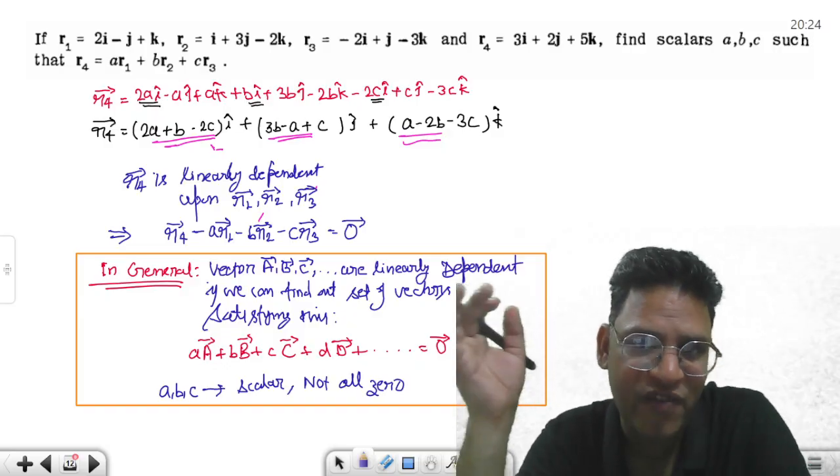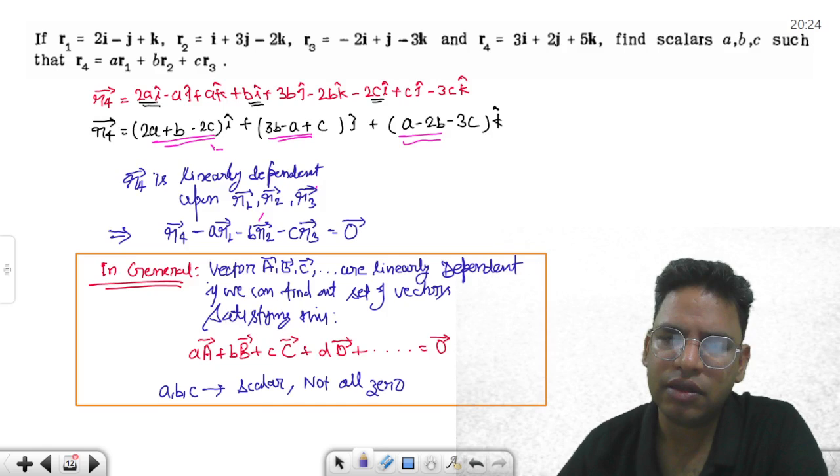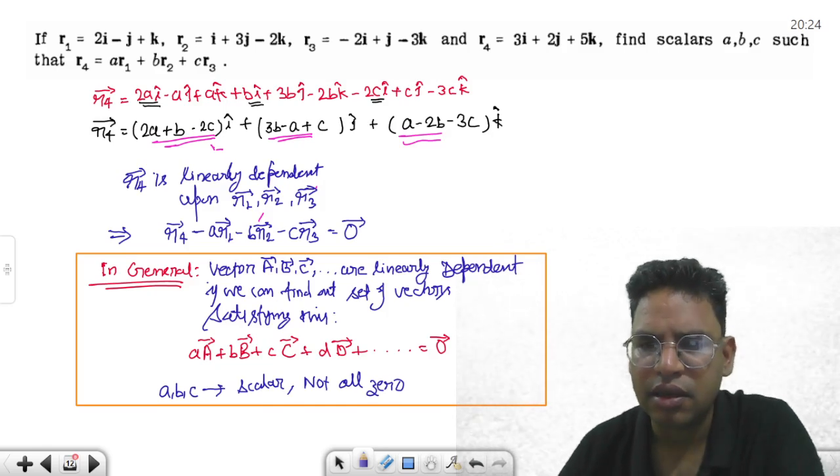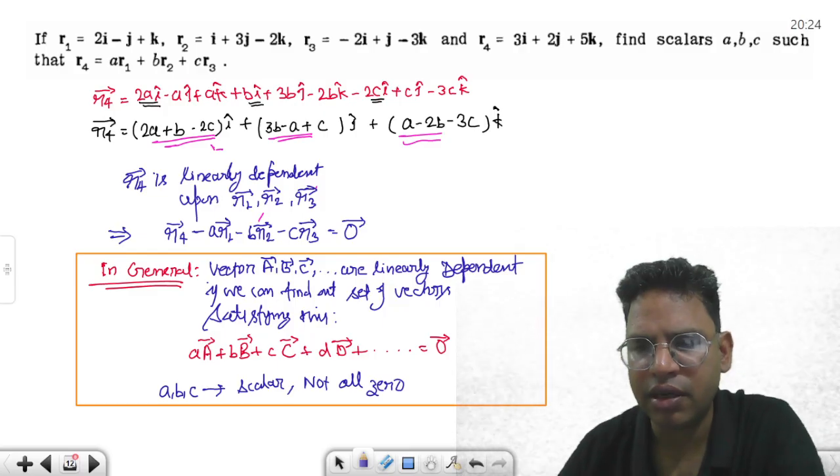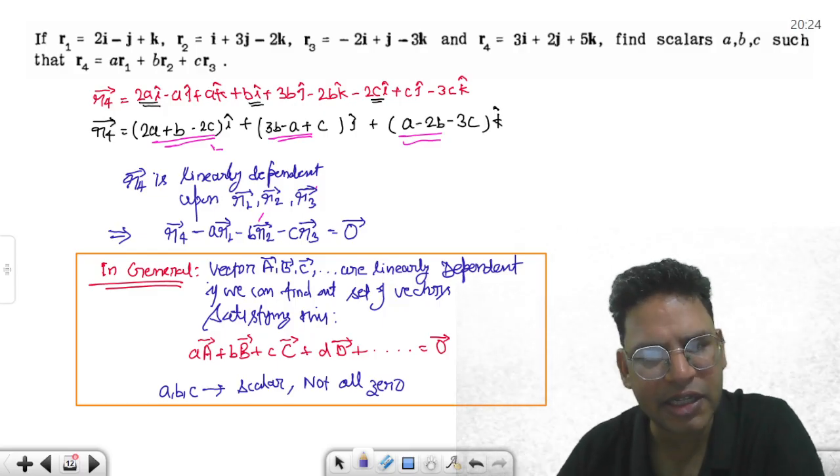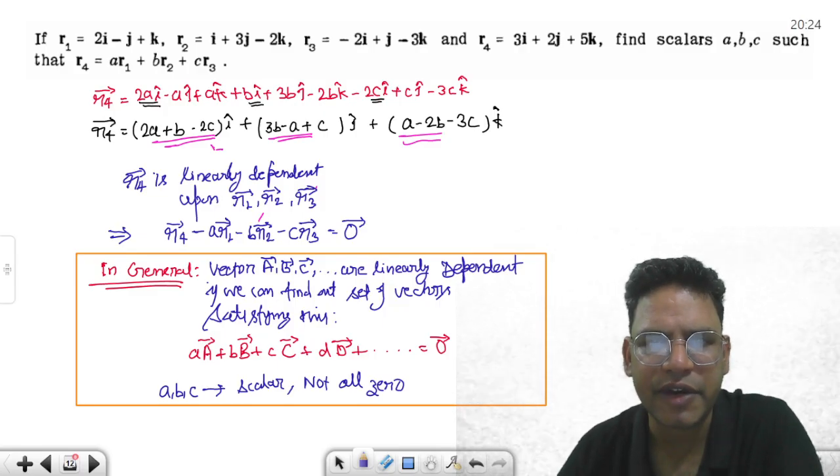So we should have a very good understanding of this. I mean, what do you call it? Linear independence and linear dependence. Okay, so they are called linearly dependent vectors.